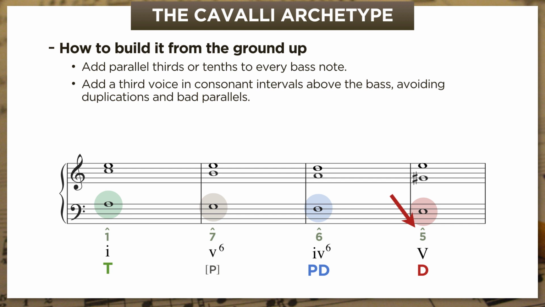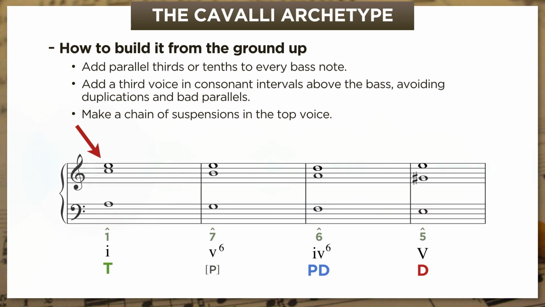Okay, so to make the thing I'm calling the Cavalli archetype, we have to play around with that top voice to make a chain of dissonant suspensions. Let's start by turning the whole notes into half notes. Then, in the second half of bar 1, let's move that E up to F. Now, you and I would call that a non-chord tone, something that needs to resolve, but for Cavalli, that's just a consonant note above the bass. A sixth instead of a fifth, and we will have to just agree to disagree about that.